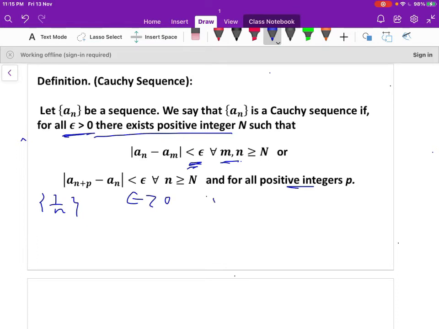Corresponding to epsilon, we can find a positive integer N. So N depends on the epsilon. If we take m, n greater than or equal to N,